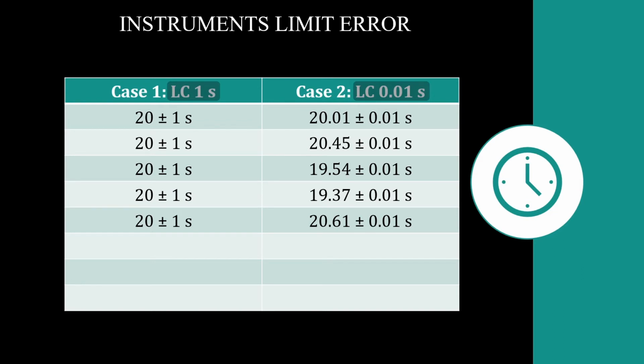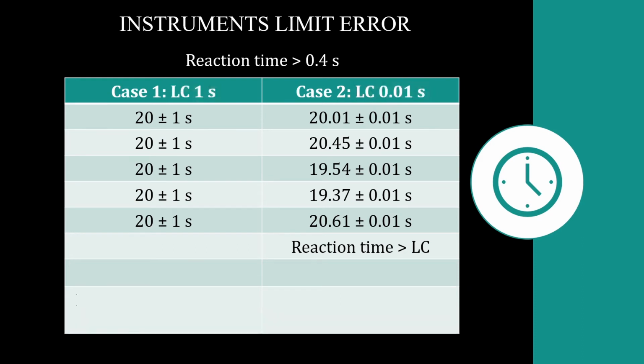No. Studies have shown that even the best of athletes reach a reaction time of 0.4 seconds with great difficulty. While doing an experiment, human error is going to be more than 0.4 seconds, and the stopwatch is offering a small error of 0.01 second. Which is more? Of course, the human error. So a greater human error is already introduced in the system, and the smaller error offered by the least count is of no use. Or to say in other words, we are going to take the greater error.